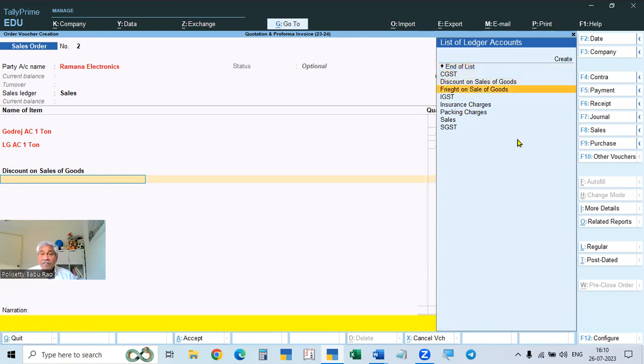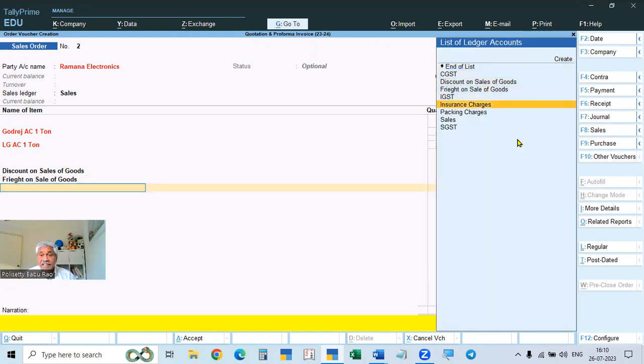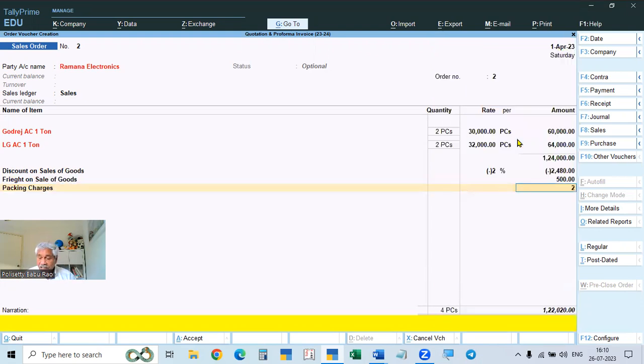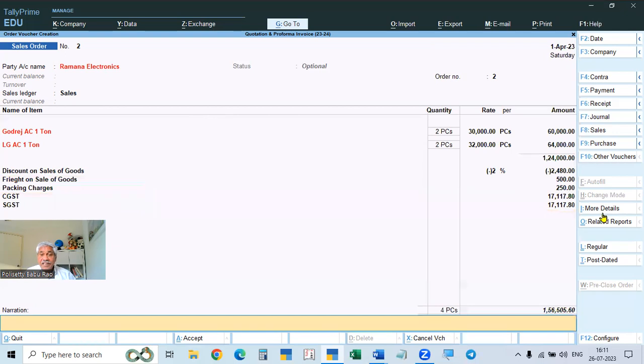Okay. So here, freight on sale of goods. Generally freight will be an amount, not a percentage. For example, freight is 500 rupees. And then suppose there are packing charges, say 250, whatever the expenses may be. After that, we are giving GST at the end, because the total amount will include minus discount plus the additional charges, and the tax will be calculated on the total amount. If the party is from another state, it will be IGST. Like this, we have to do it.